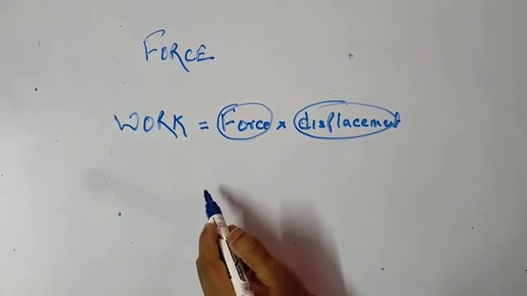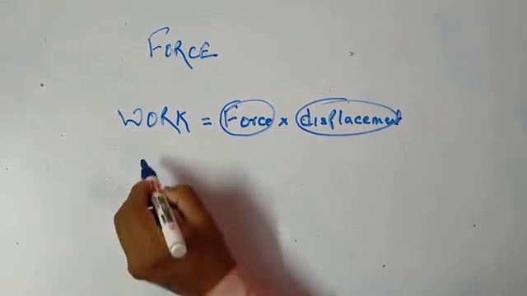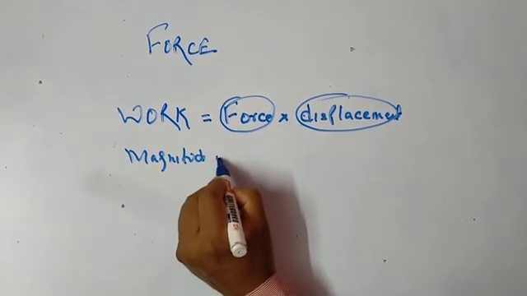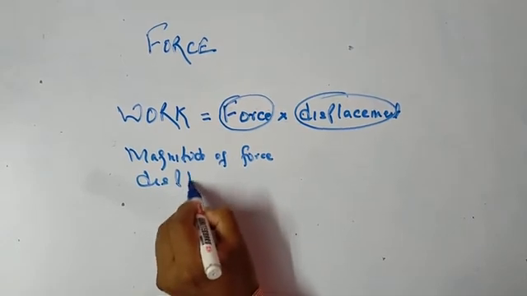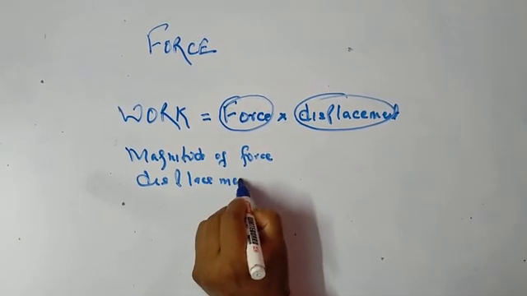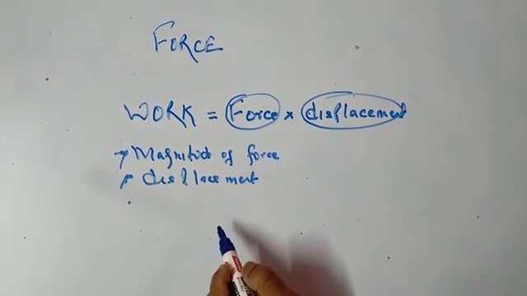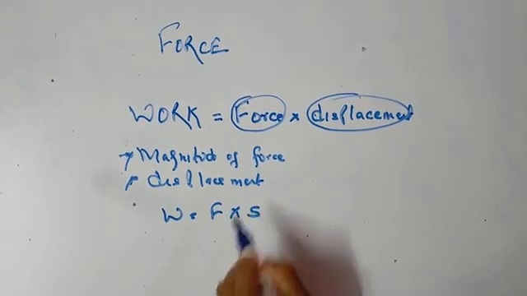The amount of work done by a body depends on two factors: the magnitude of force applied and the displacement produced in the body. The work is force into displacement.